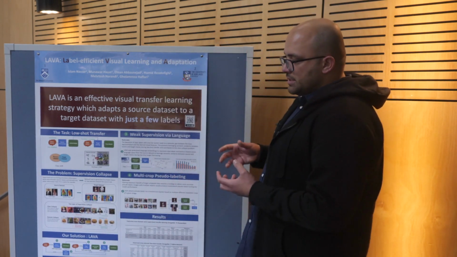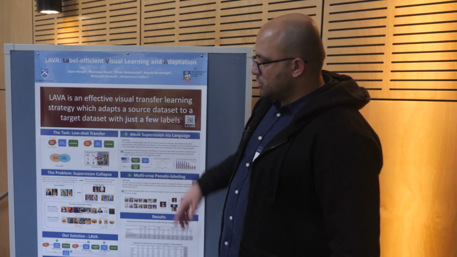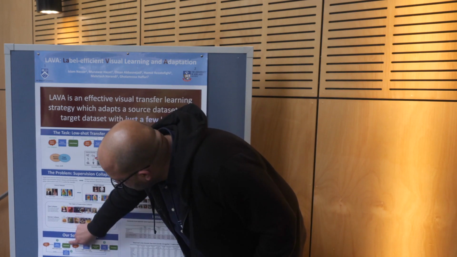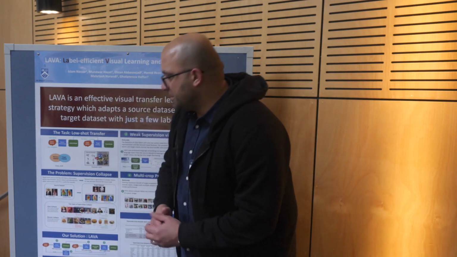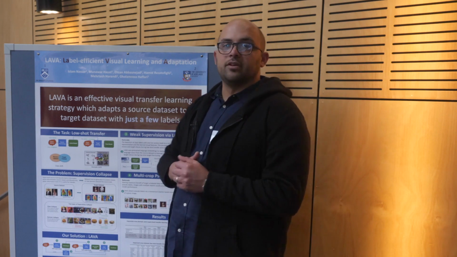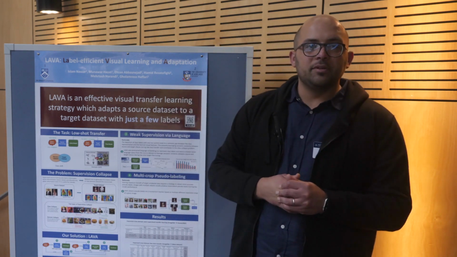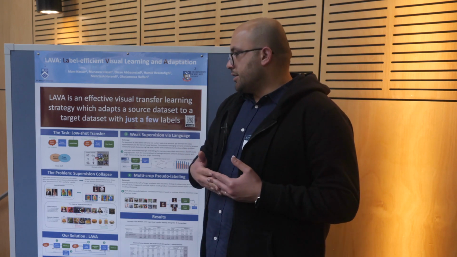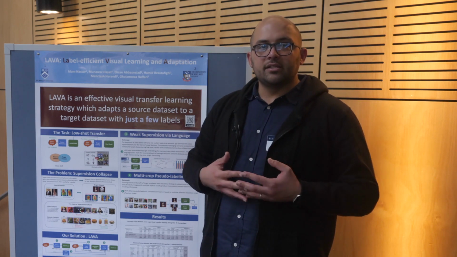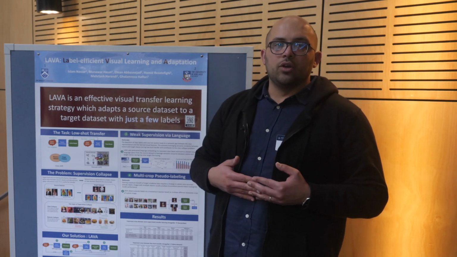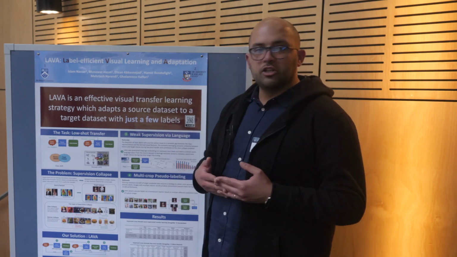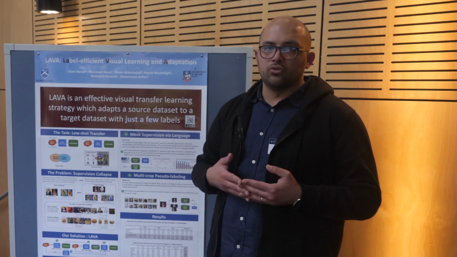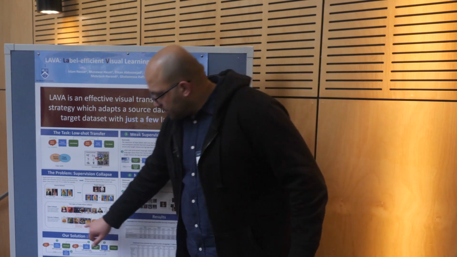So those two phenomena are addressed in our solution LAVA by a threefold solution. The first step is that we do self-supervised pre-training instead of the supervised pre-training. Because self-supervised pre-training does not use classes while training, it uses an auxiliary task that is not class dependent. So it was shown to learn much more generic features or representations that transfer well across domains and also across classes. So that was the first part of our solution.